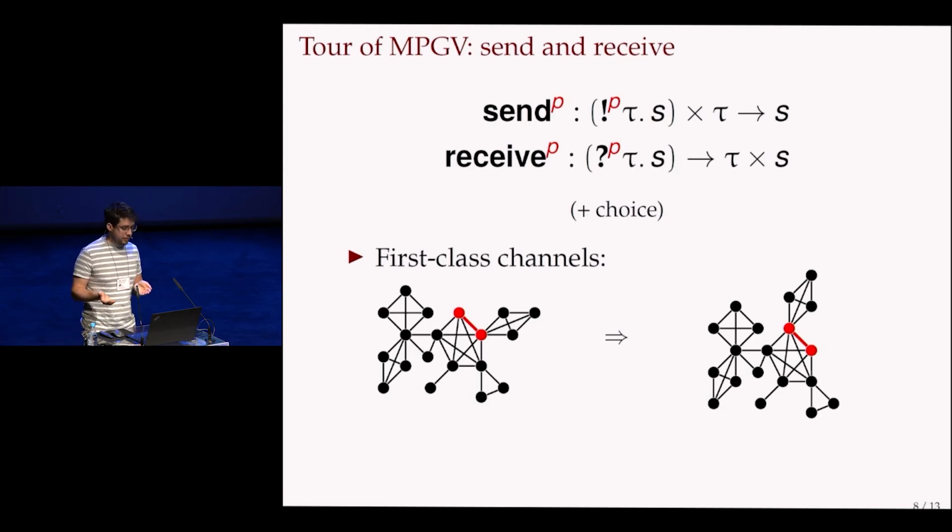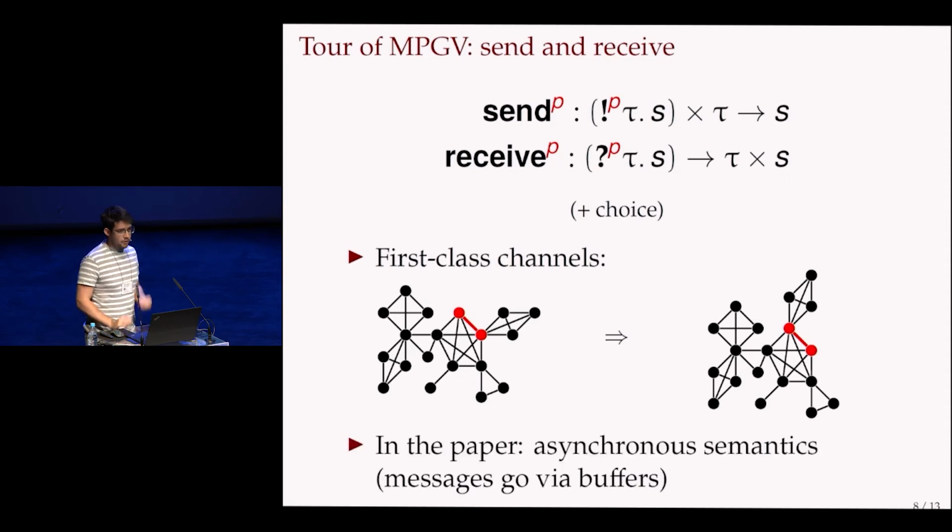In general, this can be a little bit more complicated because the messages here can also be pairs of channels or lists of channels, so then the transformation is a bit more complicated. Another thing is that in the real system, we have an asynchronous semantics. That means that there is also some kind of intermediate state. So the pictures are not exactly like this, but if you want to see the details of that, you have to look at the paper.